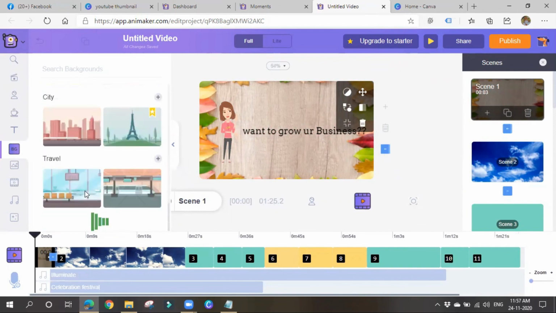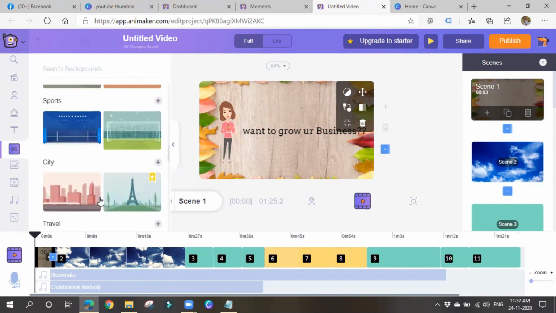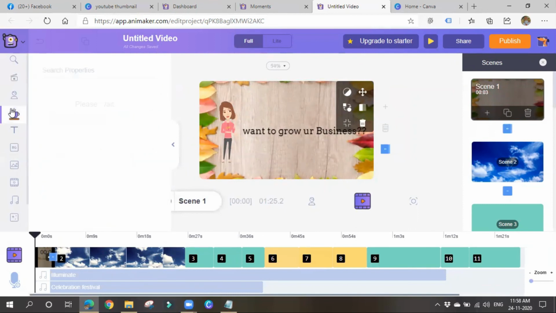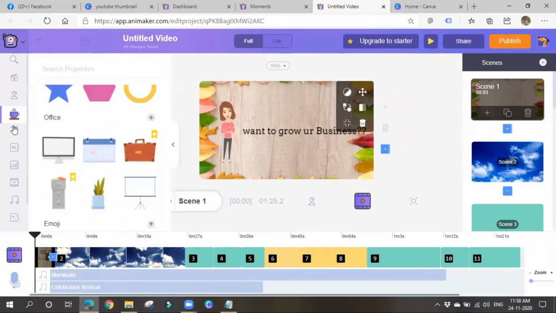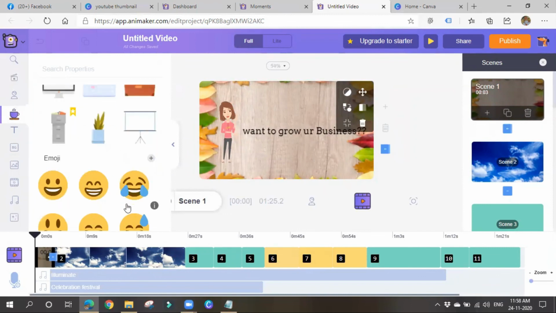Okay, whatever backgrounds we want, we can apply them, or else you can search for them. So apply proper backgrounds. We must have some patience. Again, as I'm saying, we must have some patience and some creativity, some interest in order to do all these things. If you have those things, you can create amazing videos. Simply you can create. It is very simple when compared to other things. You can also add some images and all.